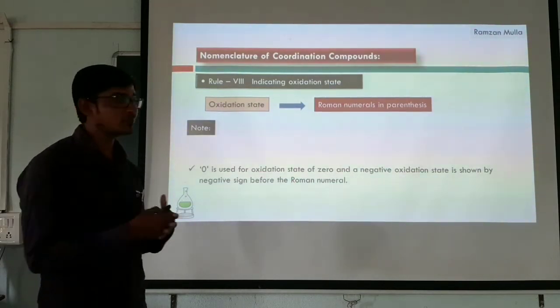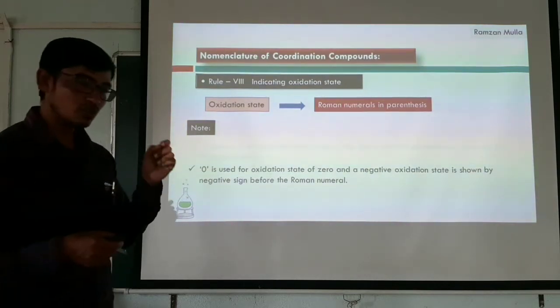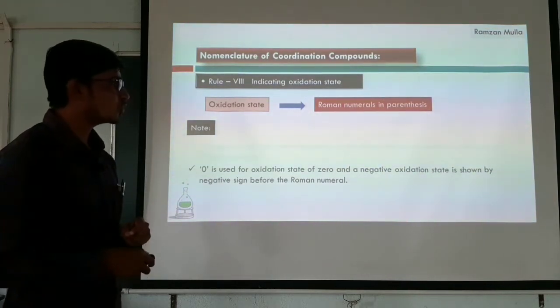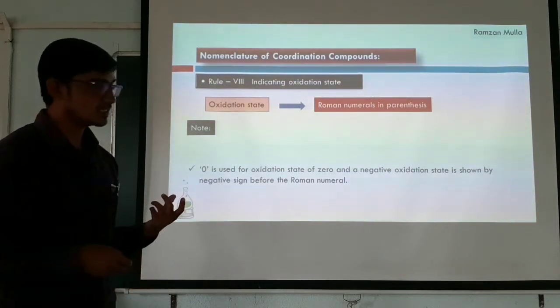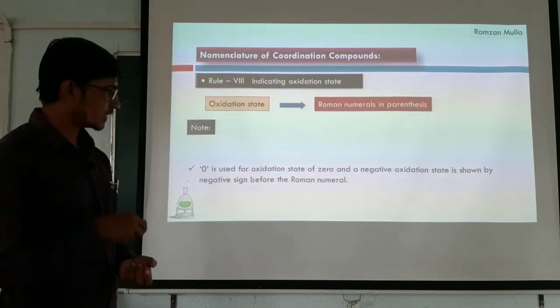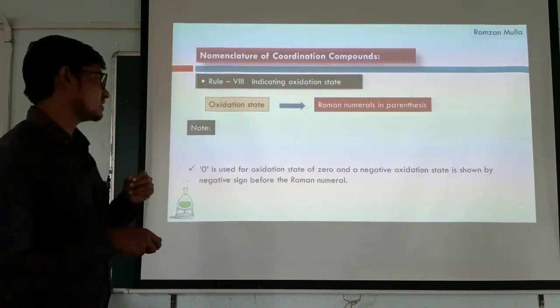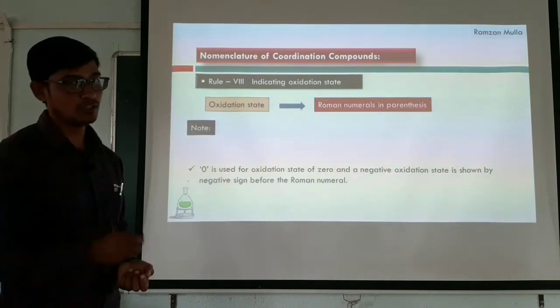So in some cases there are complexes which have 0 oxidation state, and the 0 oxidation state is also mentioned while writing the oxidation state of the metal. In some cases, metals have a negative oxidation state. Whenever we write the negative oxidation state of metals, we have to write a negative sign before the Roman numeral.